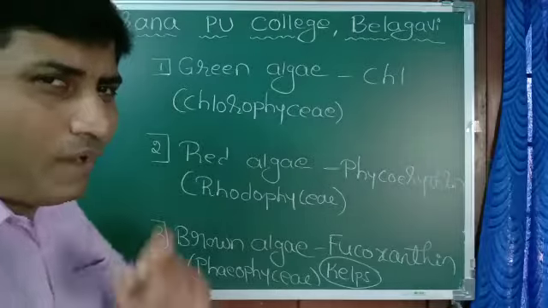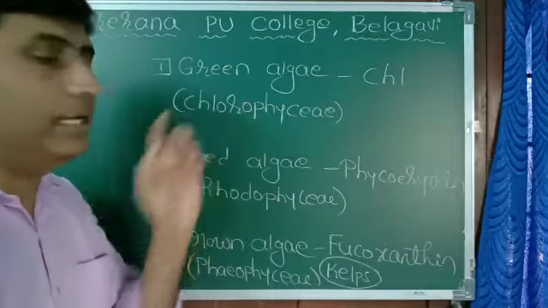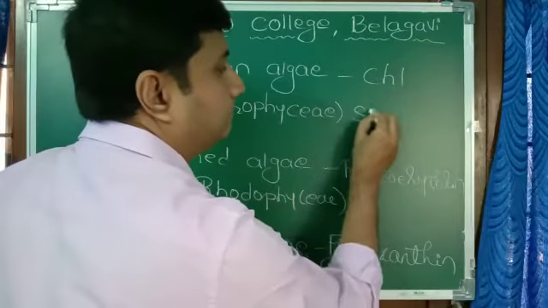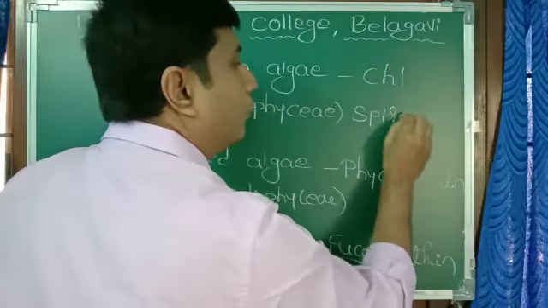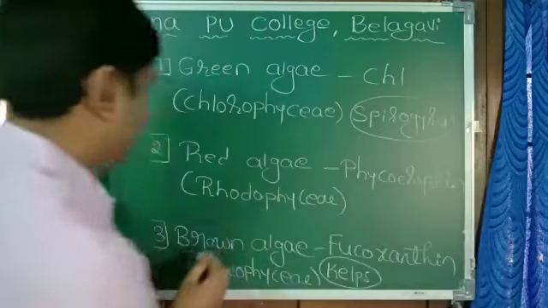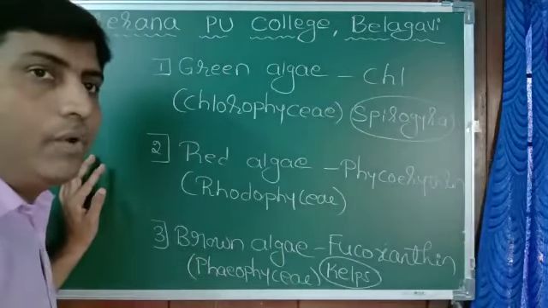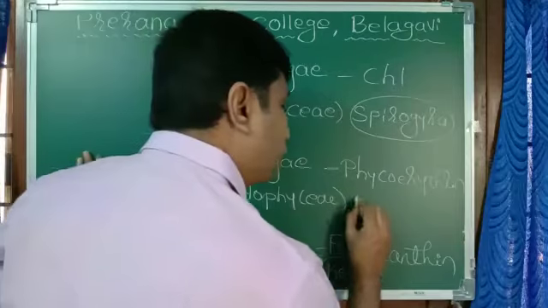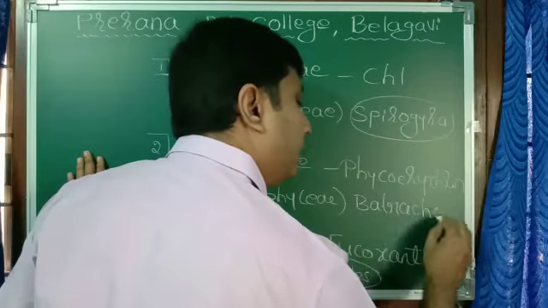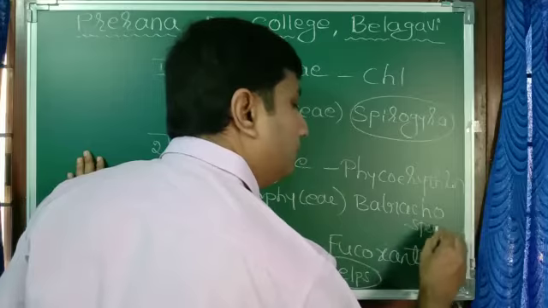Now we'll see one example for each. Green algae, I can give you the example of Spirogyra. Red algae, I can give the example of Batrachospermum.